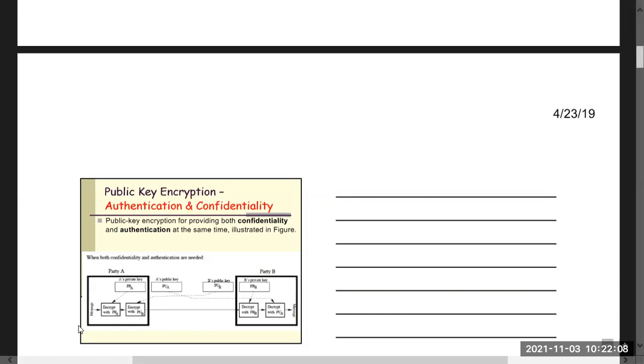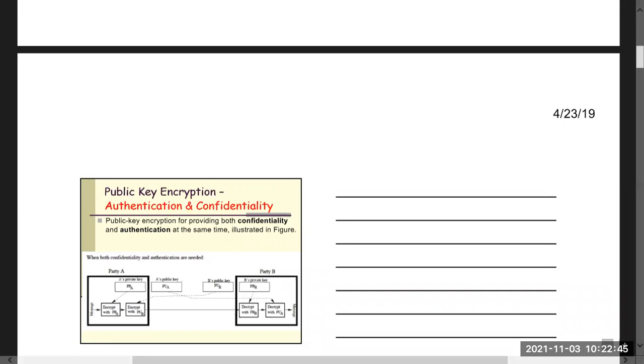Then what will B do? For the confidentiality purpose, using B's private key, the message will be decrypted. And for the authentication purpose, using the public key of A, the message will be decrypted again. So if we need authentication and confidentiality at the same time, it will be done like this.